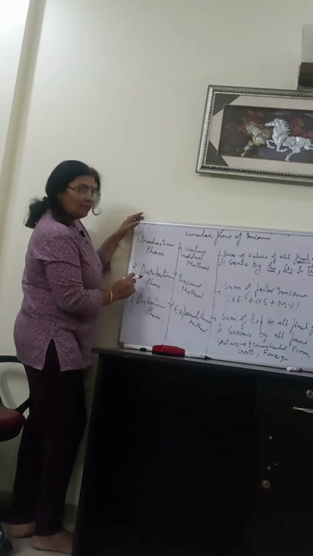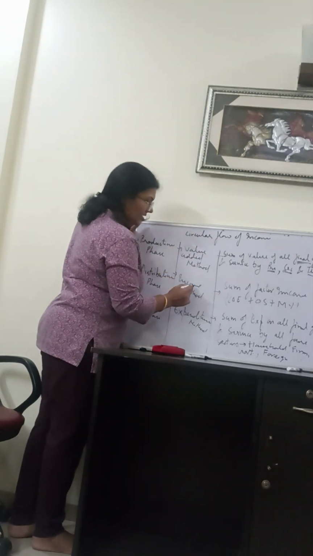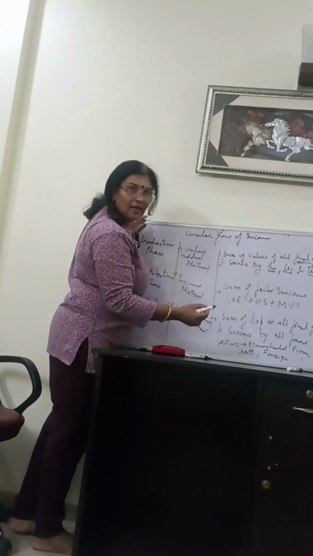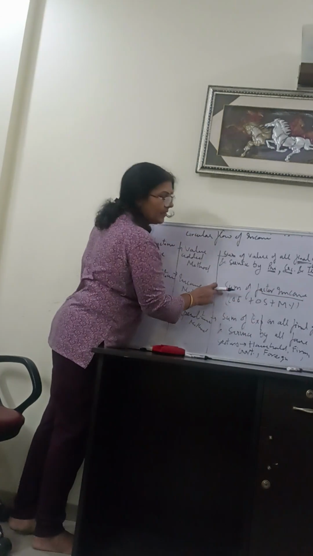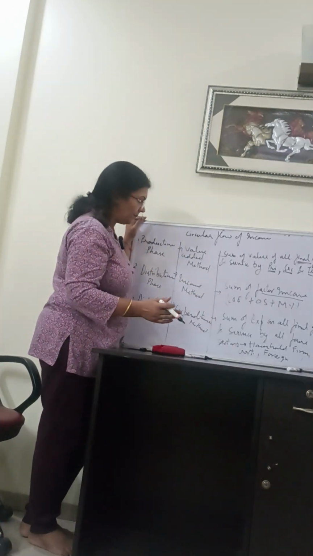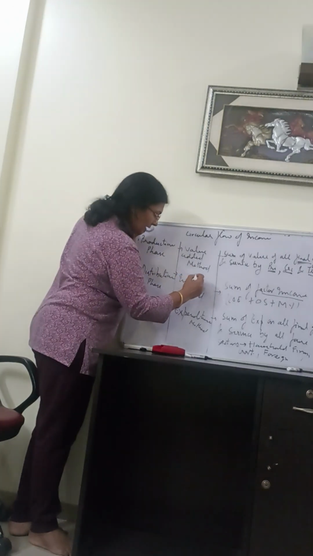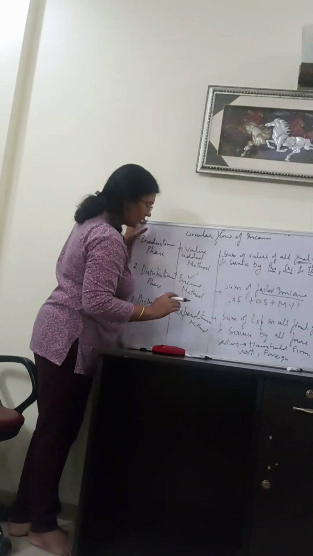Second phase is the distribution phase. Which method are we using? Income method. And what are we adding? We are adding the sum of factor income. Yesterday I taught you the difference between factor income and transfer income. Once you are using the income method, you should know which are factor income and which are transfer income.